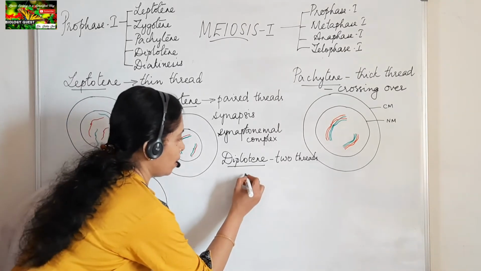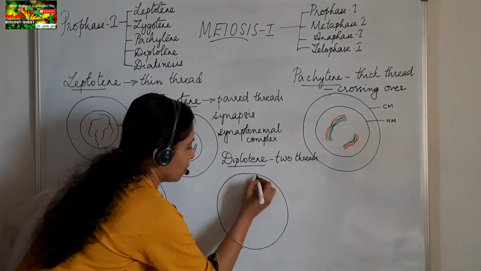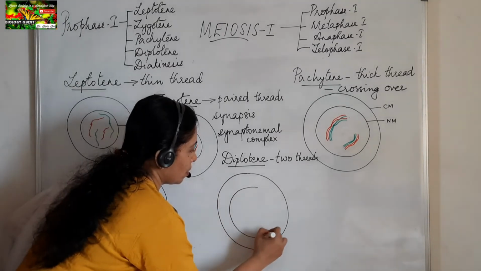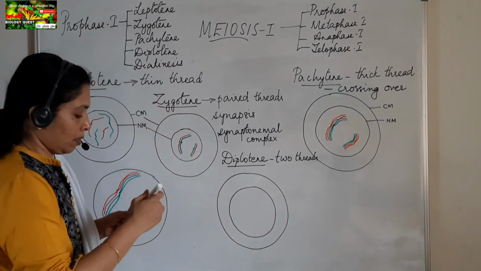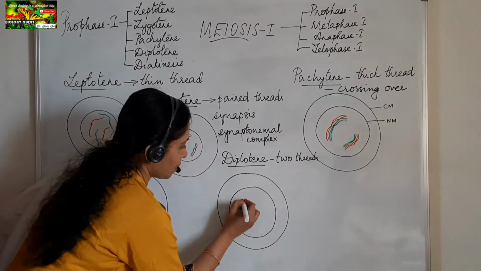So in the Diplotene stage, the members of the homologous chromosomes move apart.